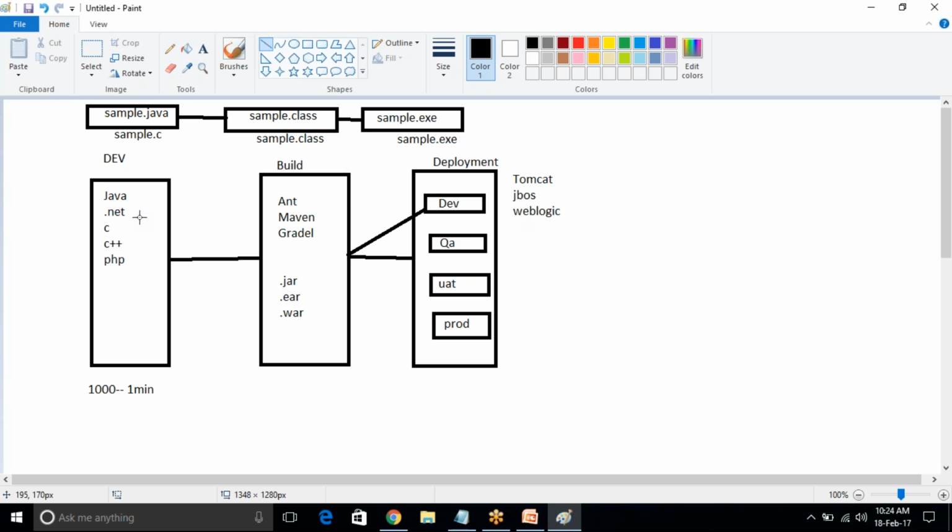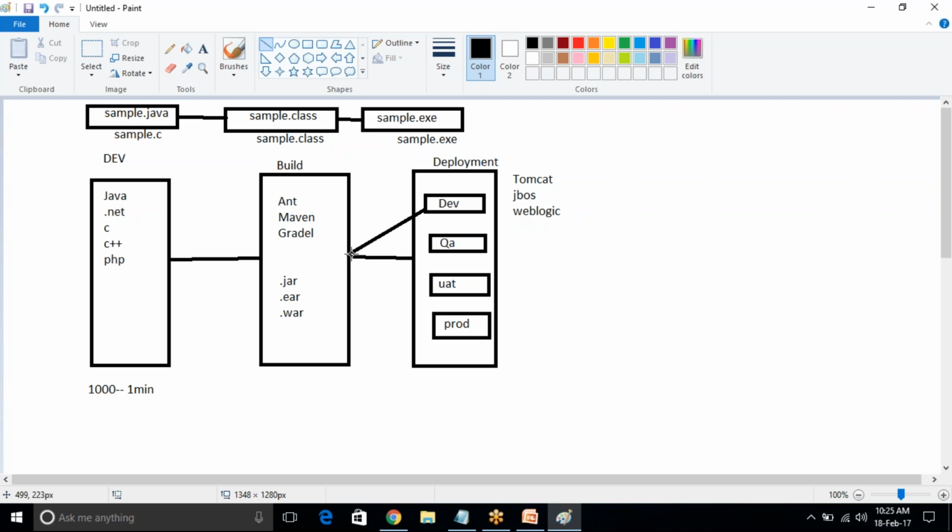After that I placed the output executable files in dev server. Please log in to dev server and verify whether everything is success or not. Here some developers will log in and they will check everything is okay or not. If everything is success, again they need to get back to build team. So everything is success, okay, do next step.